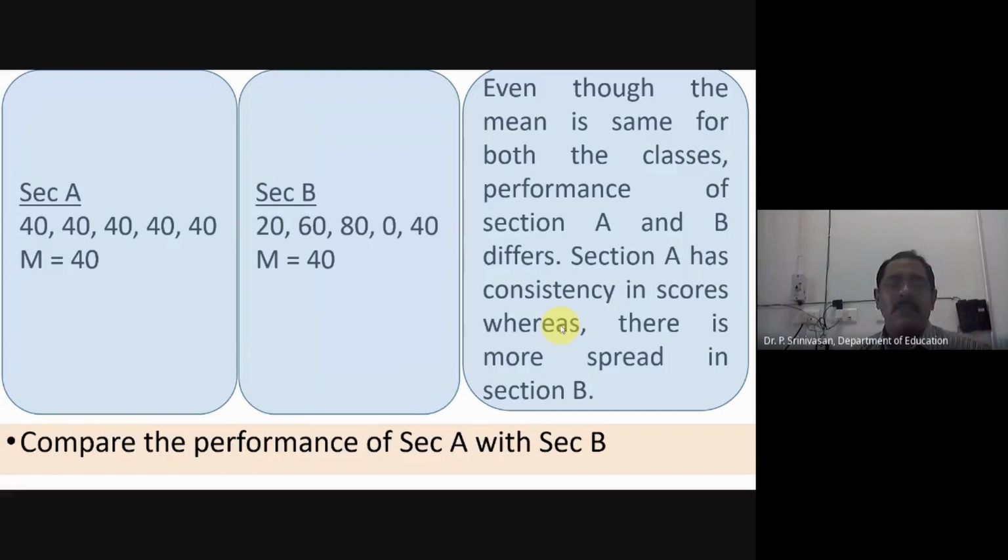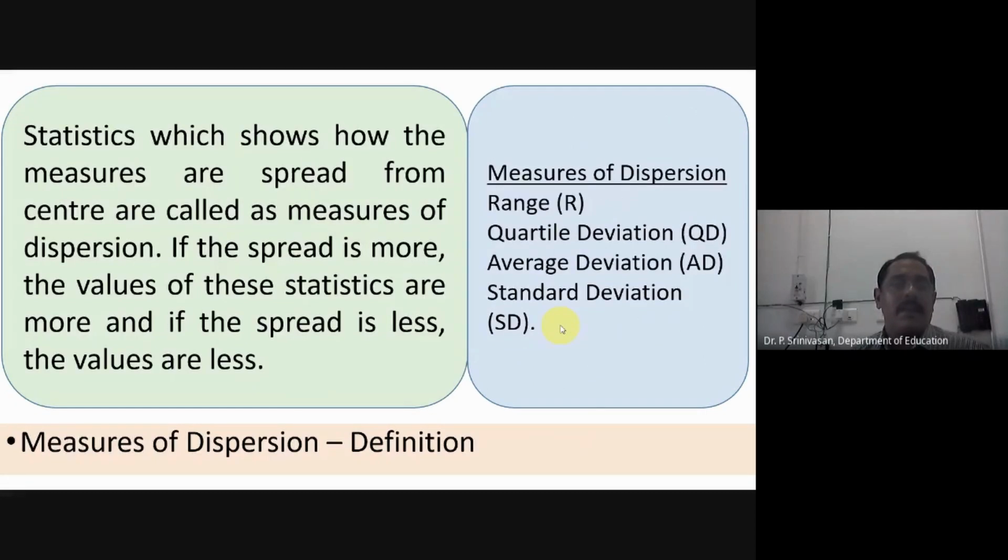That is what is discussed in this slide, and hence we are going for measures of dispersion. So the central tendency alone cannot explain everything. Even though the mean is a good quantity which takes care of all the values, with mean alone we cannot explain our class. So apart from the mean, we need many statistics.